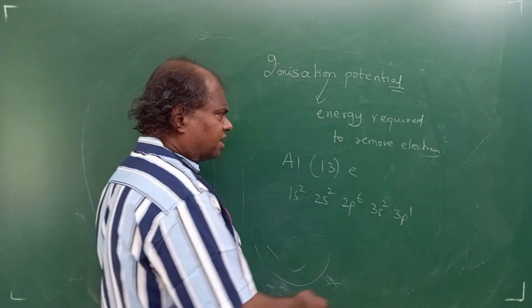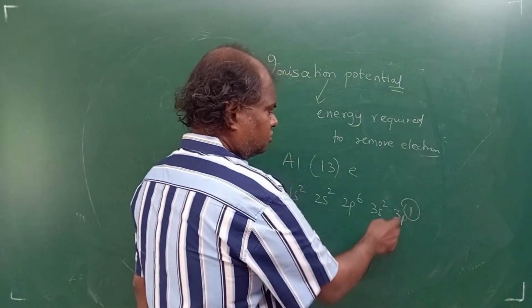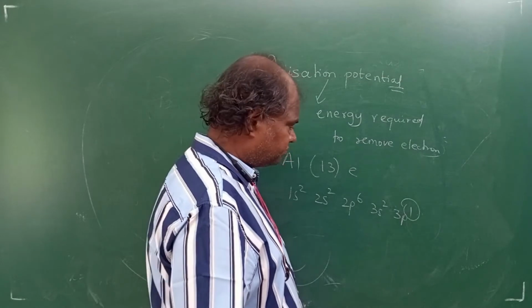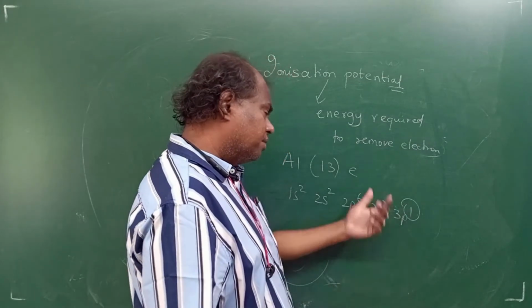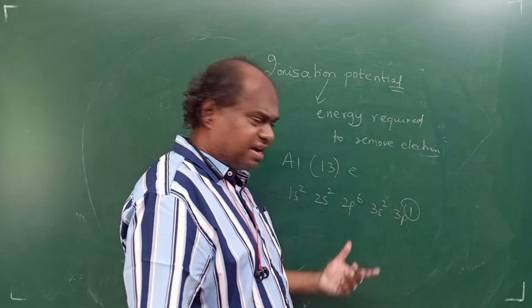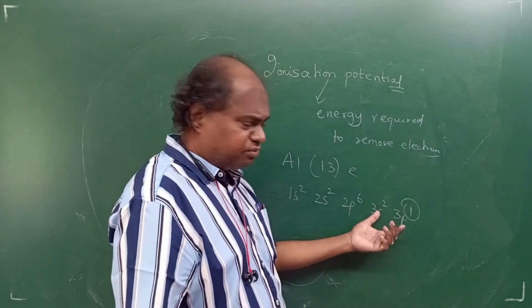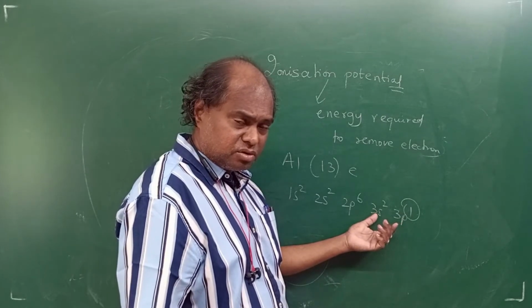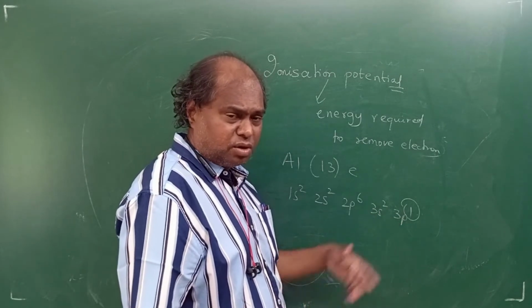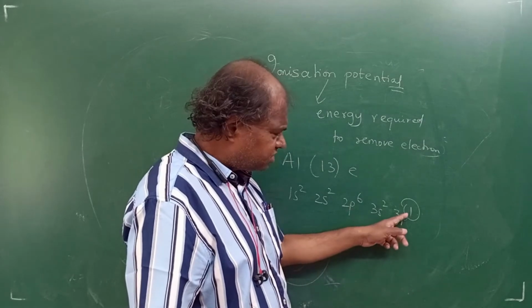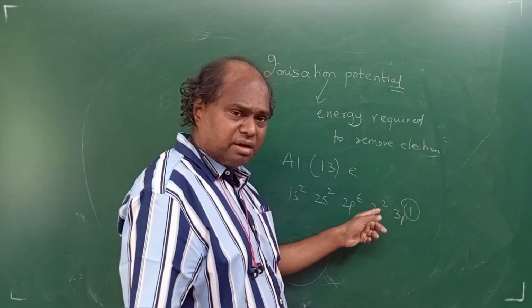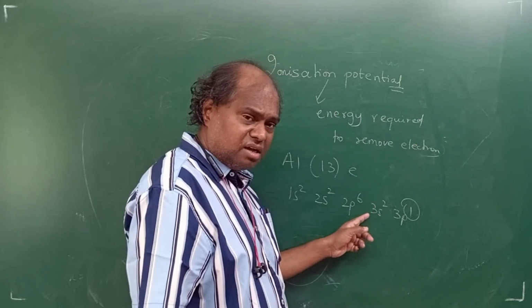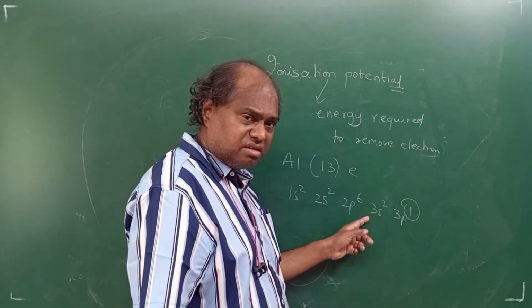Now, which is the outermost electron? This one, right? So removing 3p is the first one, the first electron. Now, students, you can remove one more. Suppose I want to remove the second electron, then I have to go from the s orbital. Clear? So that is called second ionization energy. Energy for the first electron is the first ionization energy. Second electron also you can remove, that's called second ionization energy. You can remove even the third electron, that is called third ionization energy.